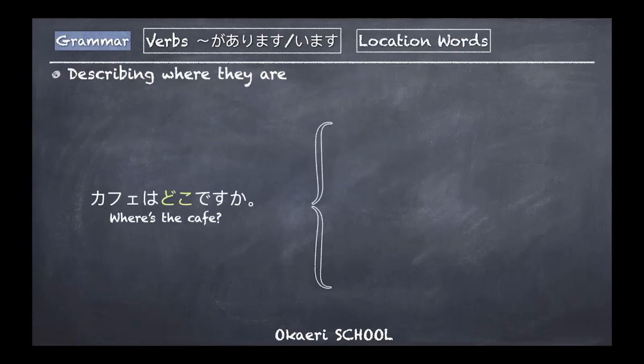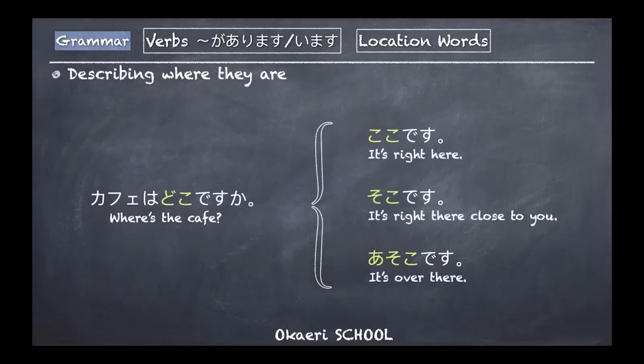Good. Right, now we go further to describe where things are. So far, when you're asked, for example, where's the cafe? カフェはどこですか? You must know these. I hope you remember. コソアド覚えていますか? Do you remember? どこ, where? ここです, here. そこです, it's right there close to you. あそこです, it's over there. Did you remember? Good.